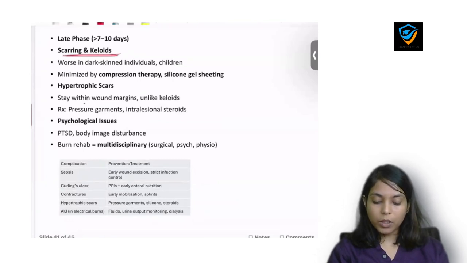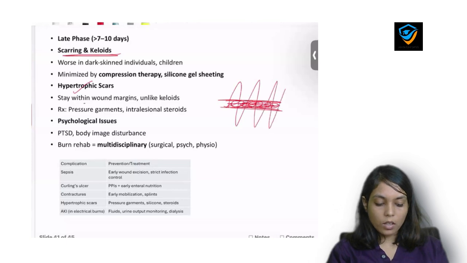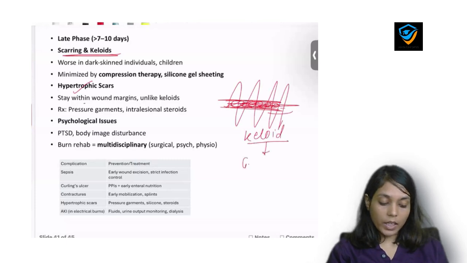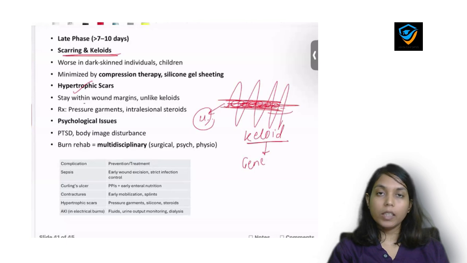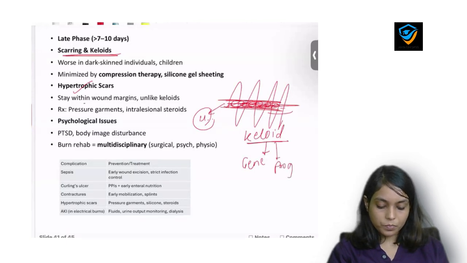Now, what is the difference between hypertrophic scar and keloid? Hypertrophic scar: if this is the area of the wound, then hypertrophic scar remains within the lines of the wound, but keloid spreads beyond the boundaries. Okay, keloid spreads beyond the boundaries. Genetic predisposition is present in keloid, but genetic predisposition is not there in hypertrophic scar. So hypertrophic scar is reversible, but keloid is not reversible, it is progressive. So how do we prevent it? We prevent it by pressure garments and intralesional steroids.